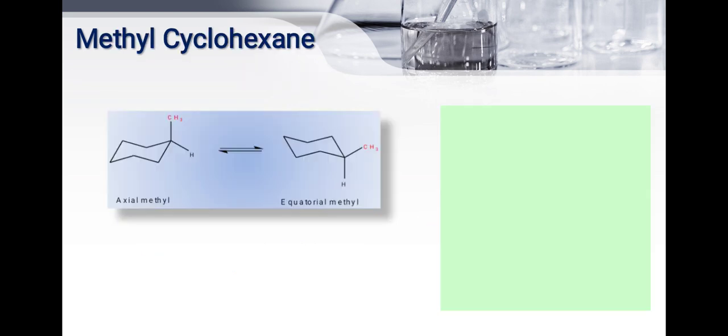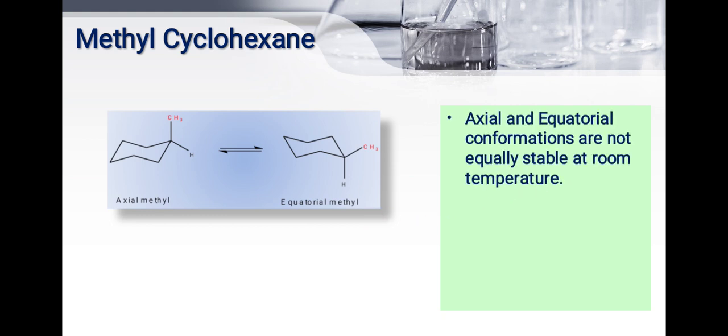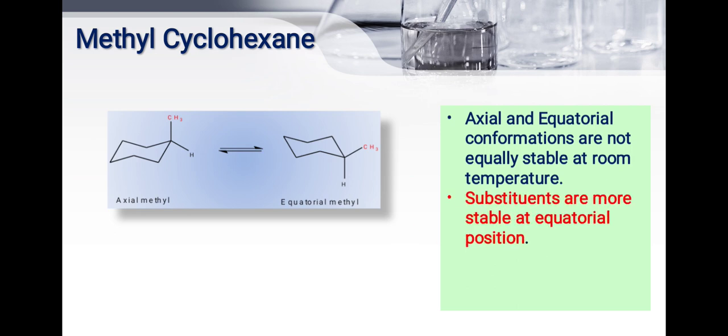See the conformation of the methyl cyclohexane ring. One methyl group is present on the axial position, and when the ring flips, that methyl goes to the equatorial position. Axial and equatorial conformations are not equally stable at room temperature, so the substituents are more stable at